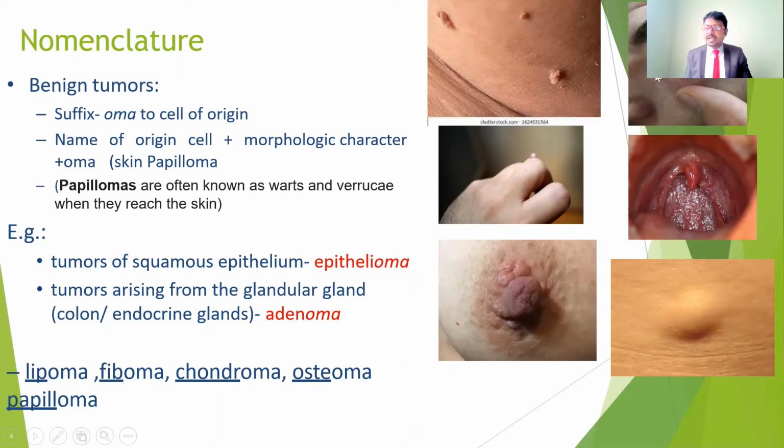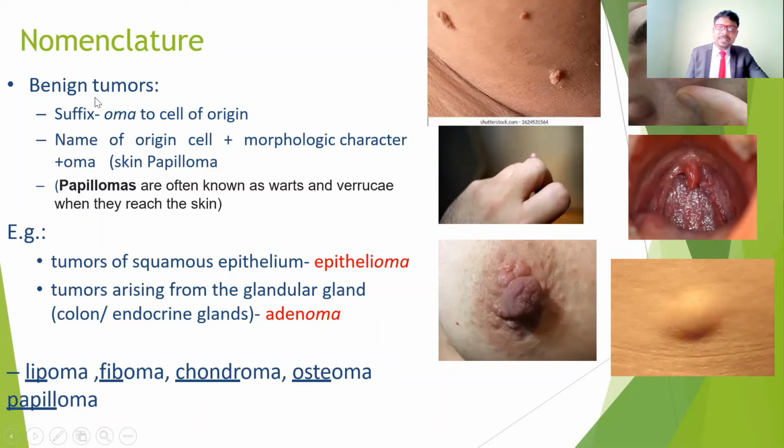If it is inside the eye or the mouth, it may cause complications. Now the nomenclature: tumors of the squamous epithelium are called epithelioma. If the squamous epithelium is involved, we call it epithelioma: epithelium is involved and we add the oma. If a gland is involved, for example the adrenal gland, an endocrine gland, we call it adenoma. And also lipoma, fibroma, chondroma, osteoma, papilloma.